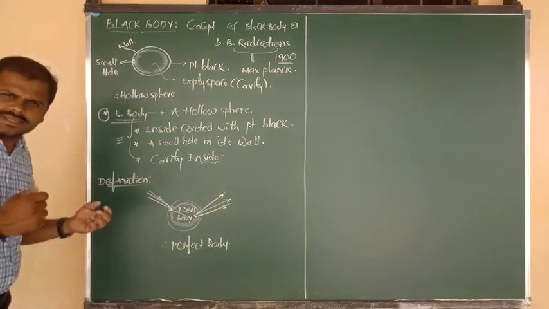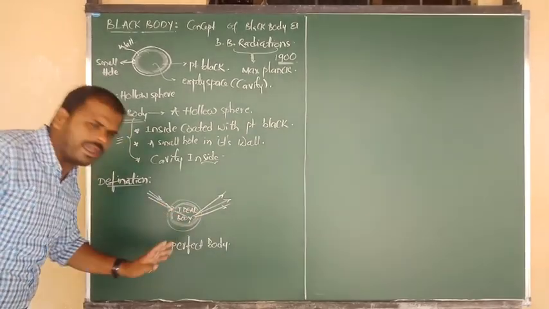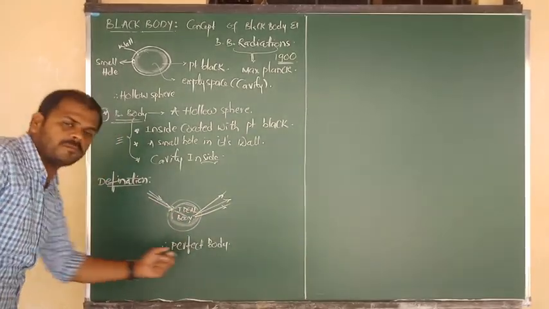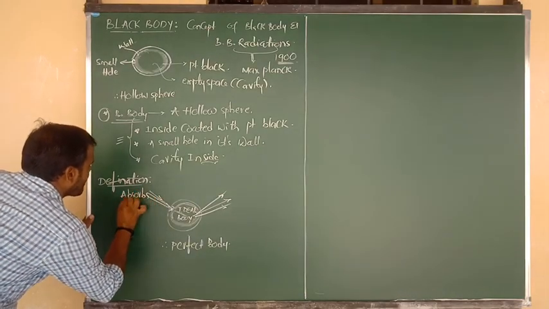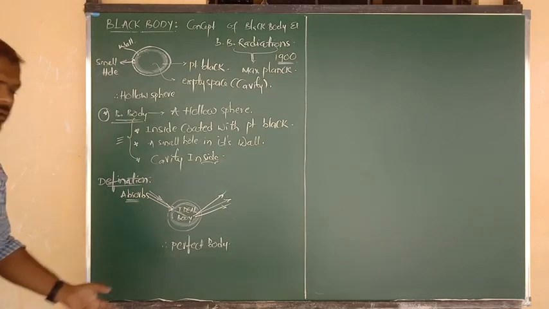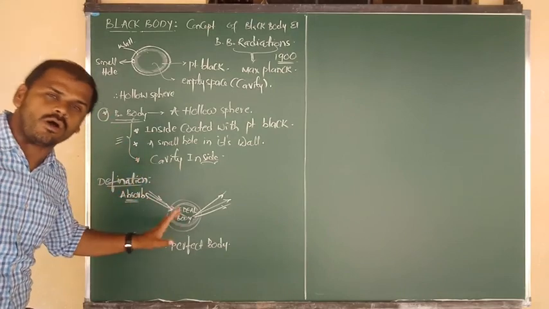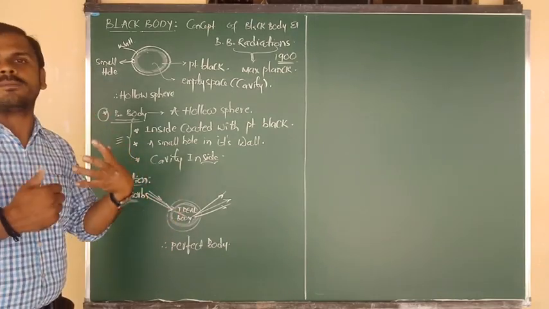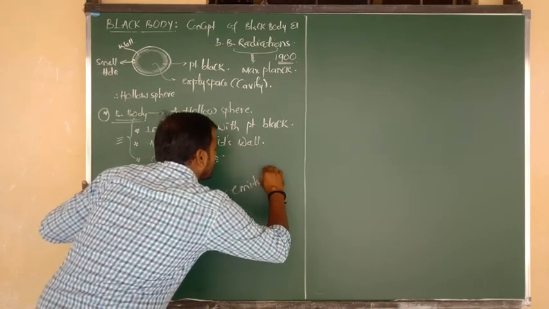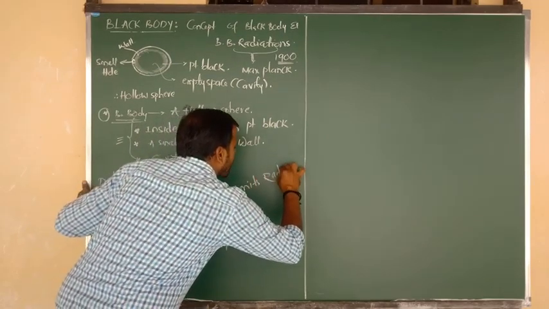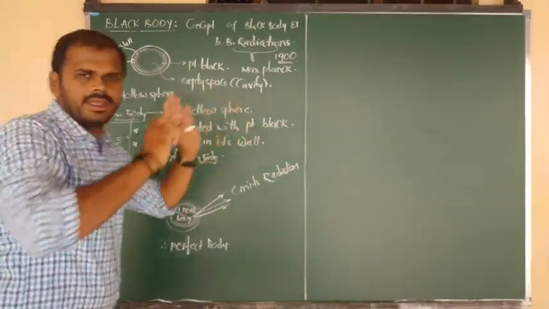So the meaning of this is that a black body is an ideal body, because it can absorb all the radiations which are incident on it, and it can emit all the radiations.